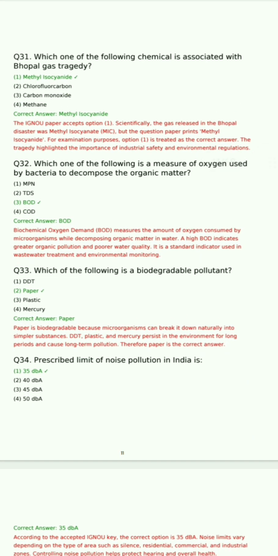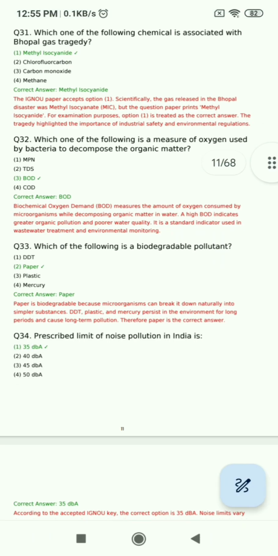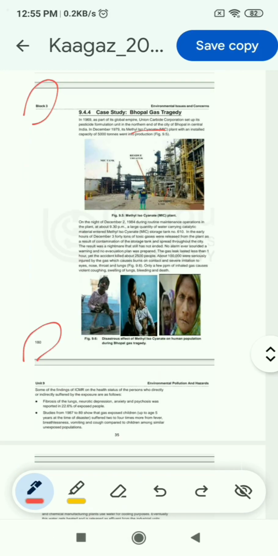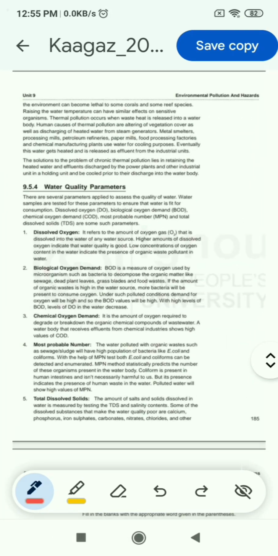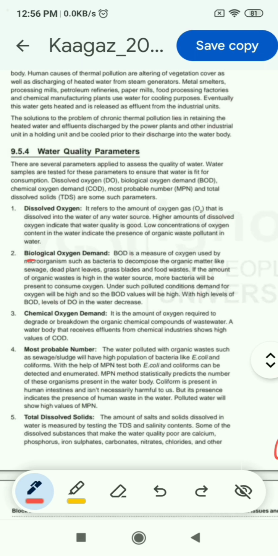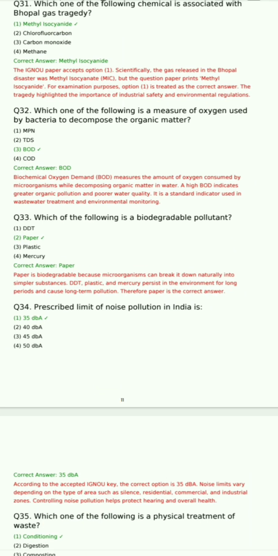Now question 32: which one of the following is a measure of oxygen used by bacteria to decompose organic matter? First option is NPN, TDS, BOD, COD. So the correct answer is 3, BOD. You can find this answer on page number 185 of unit 9, that biological oxygen demand, BOD, is a measure of oxygen used by microorganisms such as bacteria. So the correct answer is BOD.